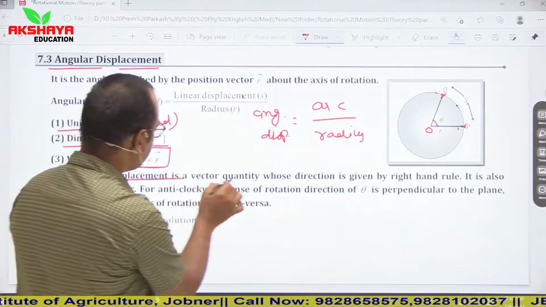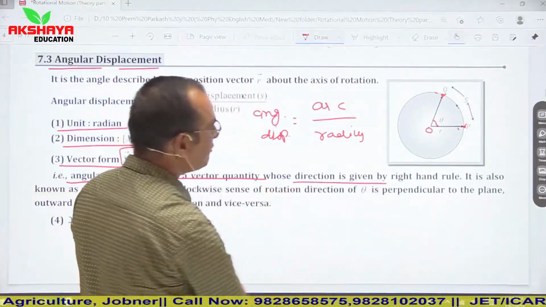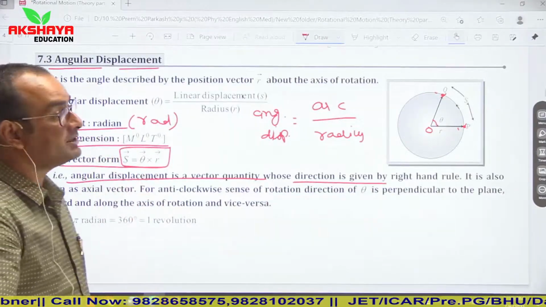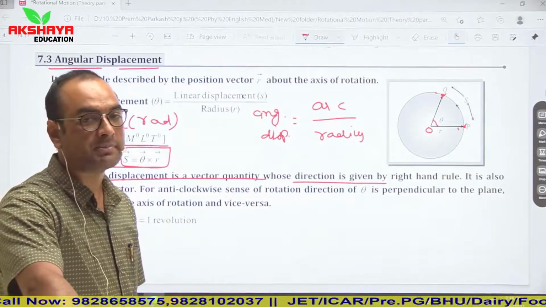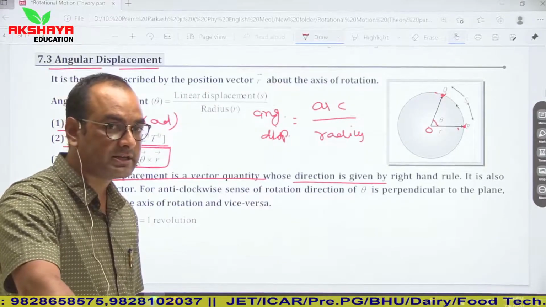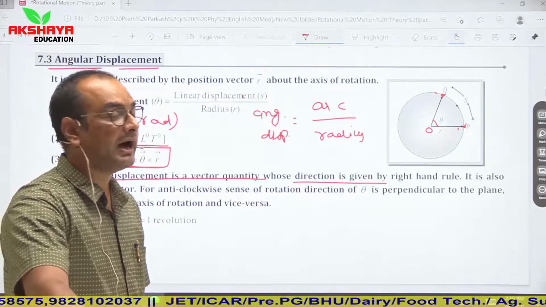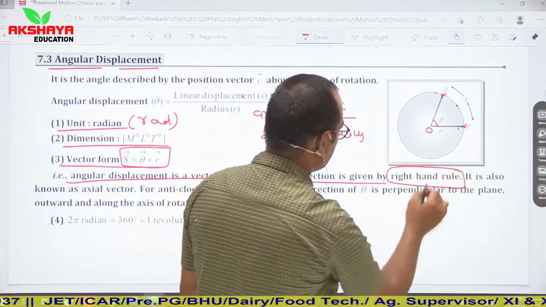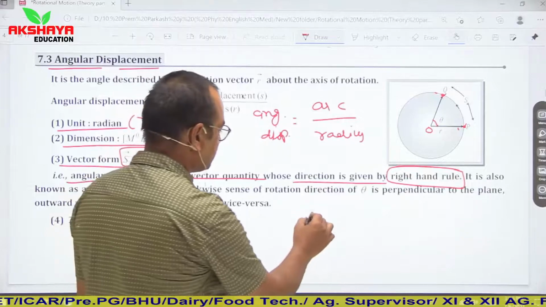So angular displacement is a vector quantity whose direction is given by right hand rule. The direction of these axial vectors, like angular displacement, angular velocity, angular acceleration, angular momentum, is given by right hand rule. Its concept is very simple.